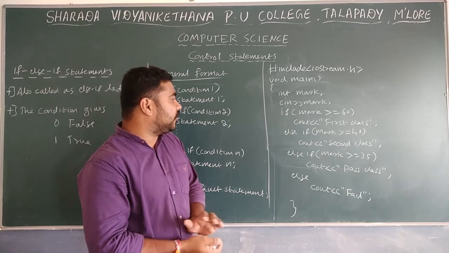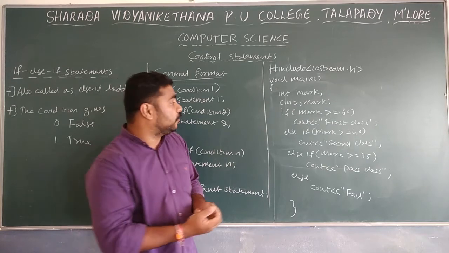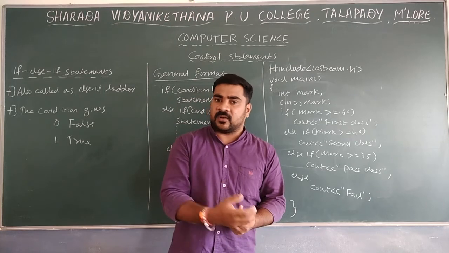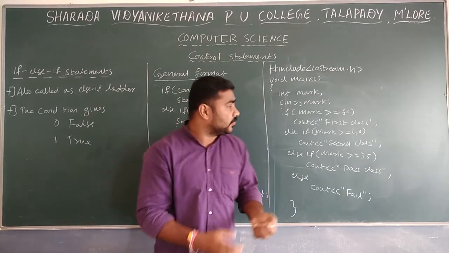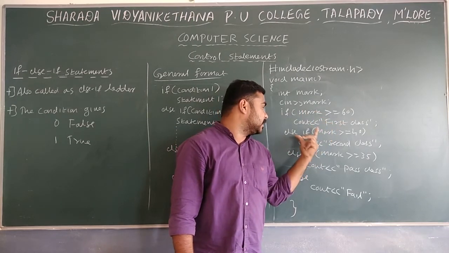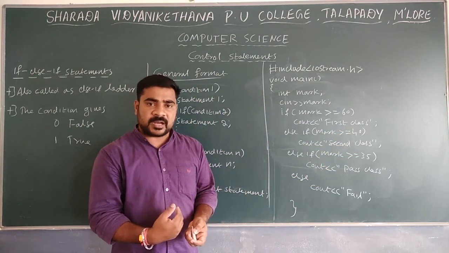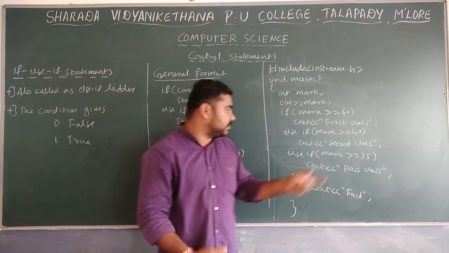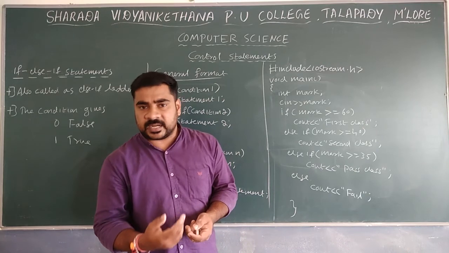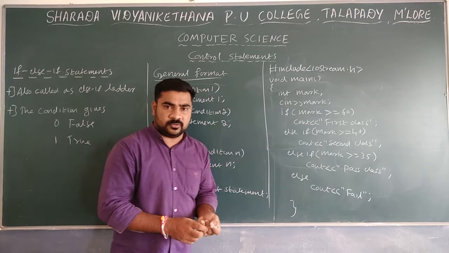Remember, whenever you are checking multiple conditions and you enter a mark, first that mark will be compared with greater than or equal to 60. If it is, it will display first class. If it is not, go for the else part, checking whether mark is greater than or equal to 40. Then go for the next, checking whether it is greater than or equal to 35. Whenever it is greater than or equal to 35 we will display pass class, else it is going to display fail.